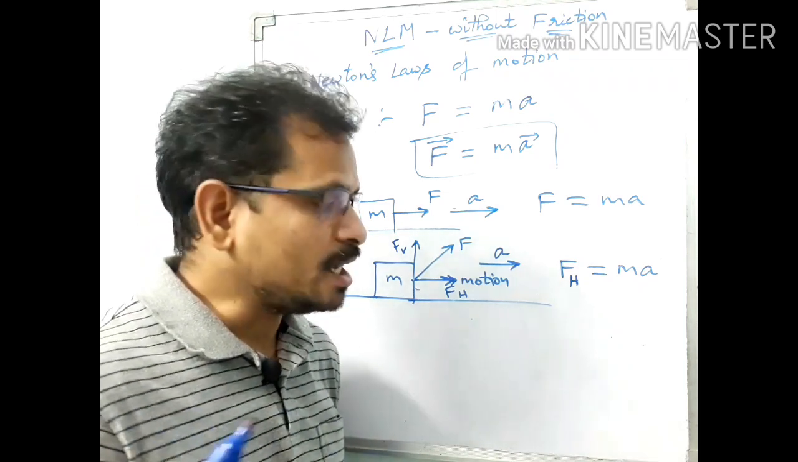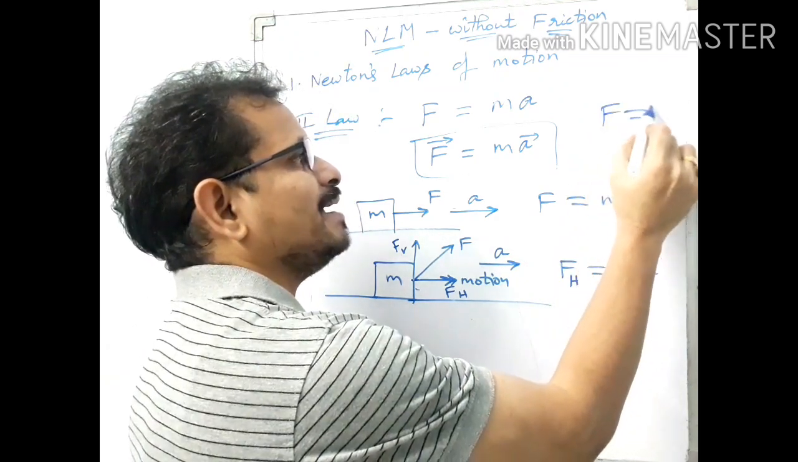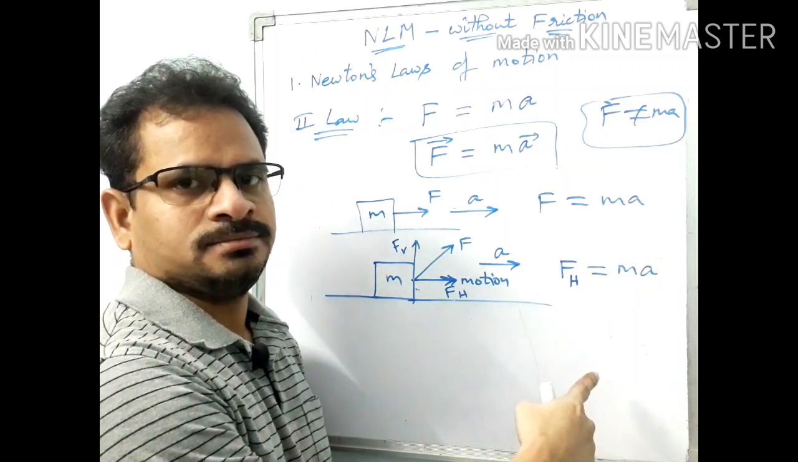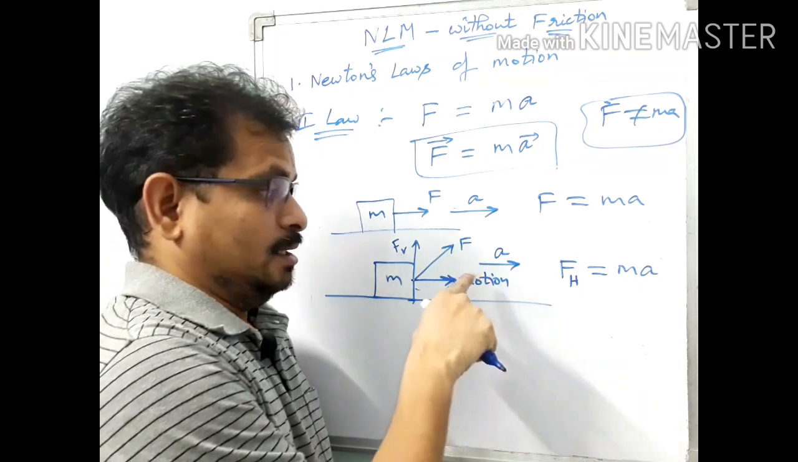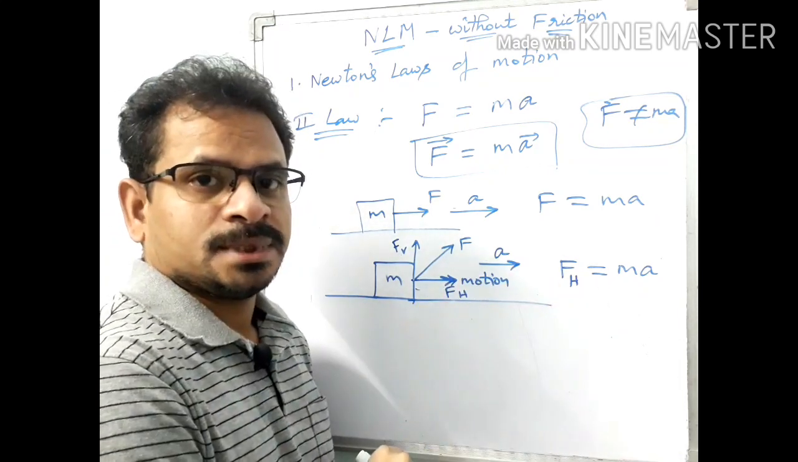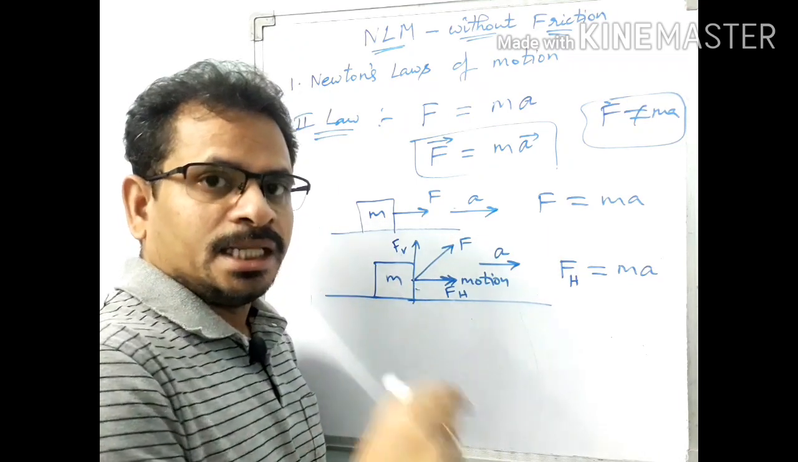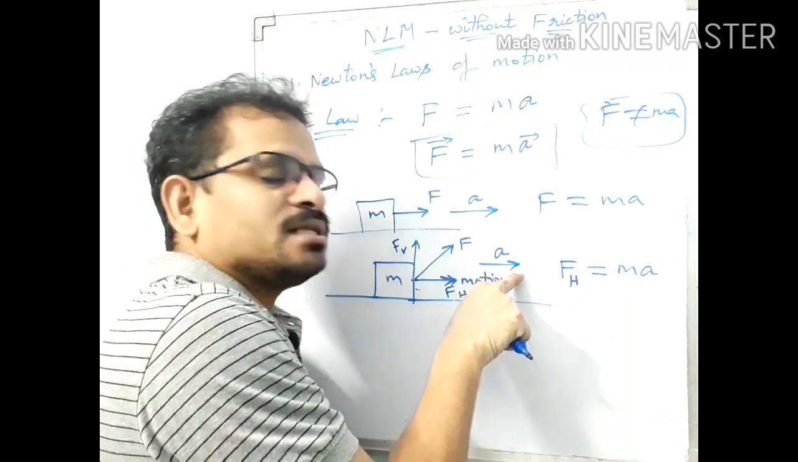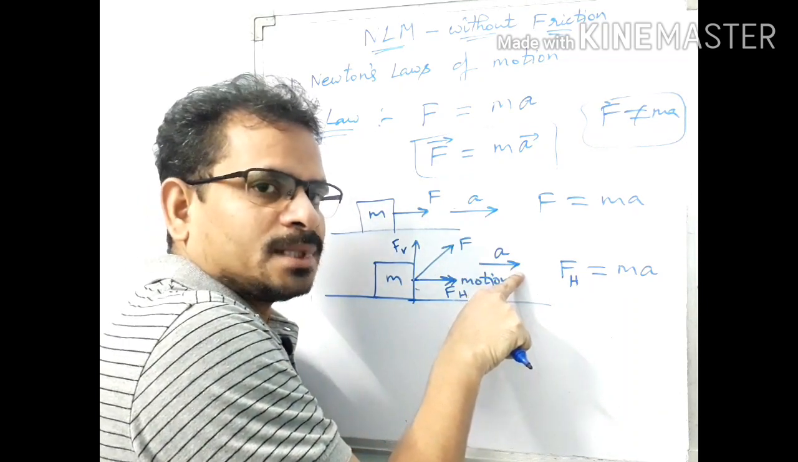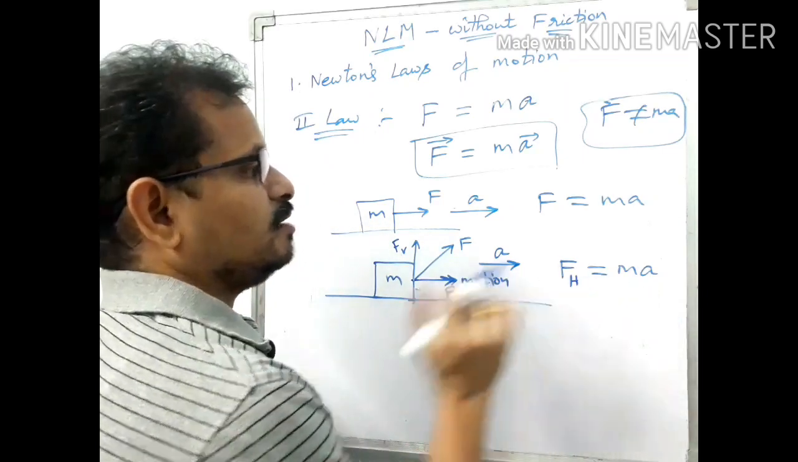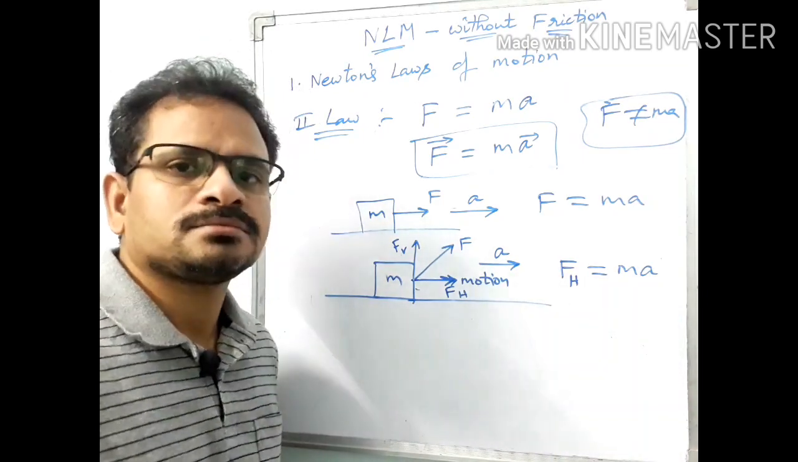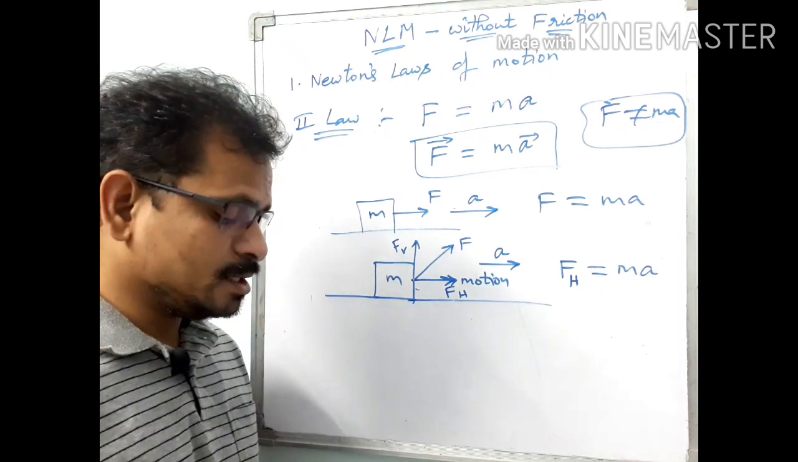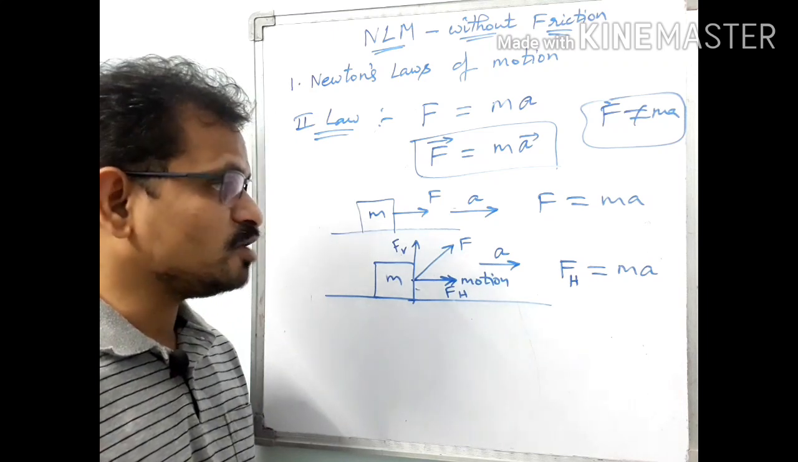Recently we got in an international article that F is not equal to ma. This is the case here. F is not equal to ma. Here Fh is equal to ma. We should keep in mind that the component of force that is responsible for producing this acceleration, we have to consider only that part. So we should take care of this one. This is all about Newton's second law of motion, which helps us in solving problems regarding Newton's laws of motion.